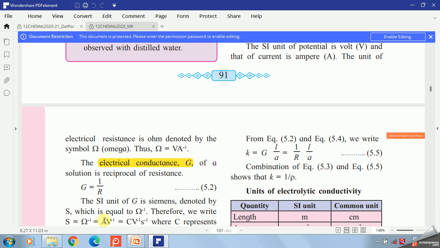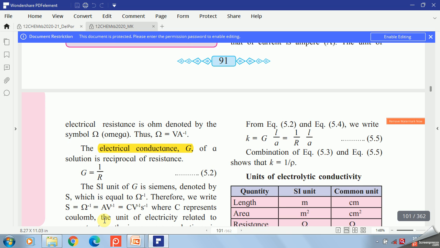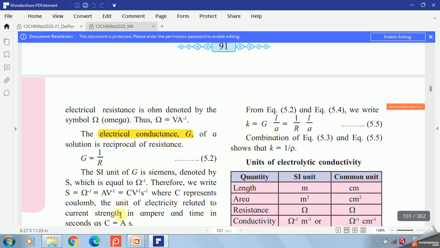As ohm is the unit for resistance, the unit of conductance is ohm inverse, also known as mhos, spelled M-H-O-S. It is also denoted by Siemens. The word mhos is not used in this syllabus; it was used in the old syllabus.